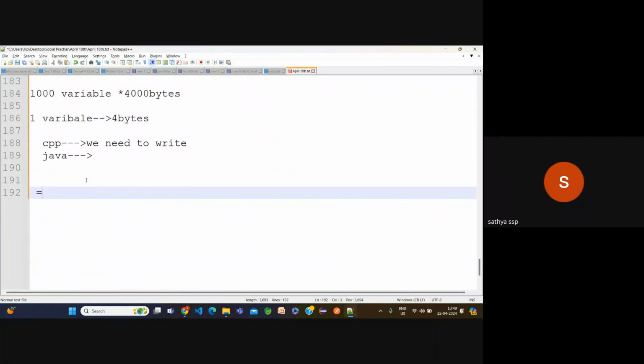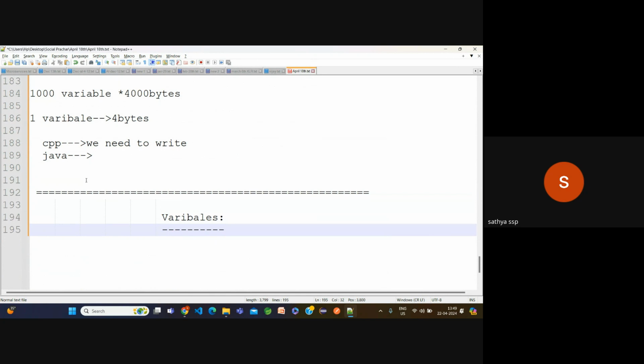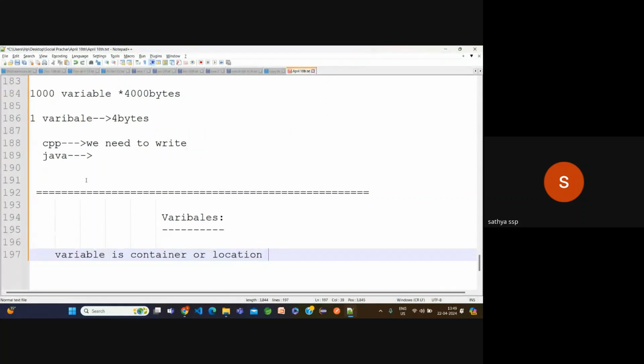Now the most important concept, which every technology has, is called variables. Without knowing the variable concept, it is a waste to learn Java or any language, not only here. Observe carefully. What is meant by a variable? A variable is a container or a location where we can store our values.